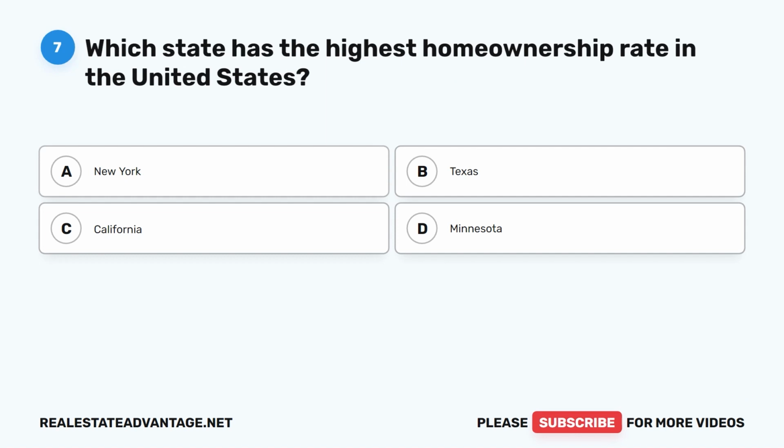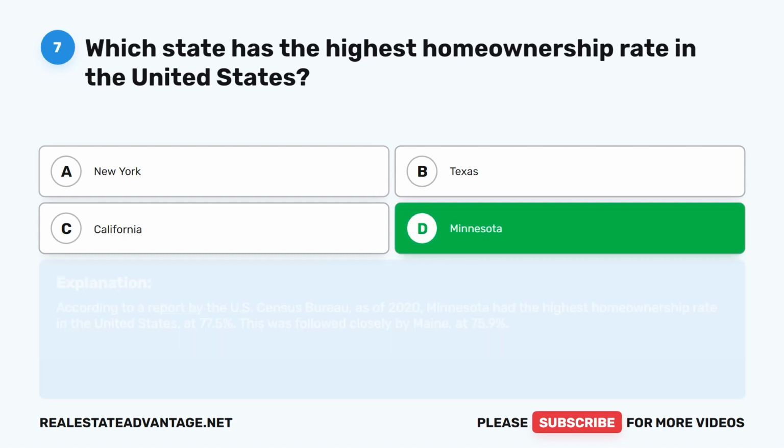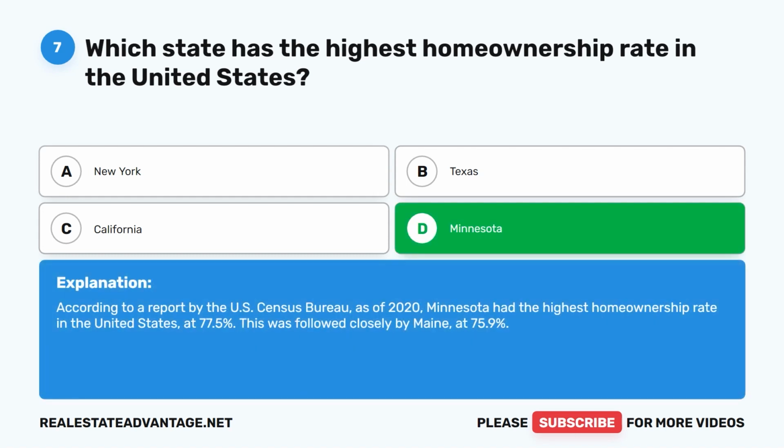Question 7. Which state has the highest homeownership rate in the United States? A. New York, B. Texas, C. California, D. Minnesota. The correct answer is D. Minnesota. According to a report by the U.S. Census Bureau, as of 2020, Minnesota had the highest homeownership rate in the United States at 77.5%. This was followed closely by Maine at 75.9%.